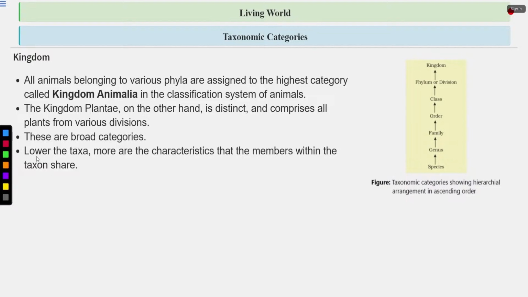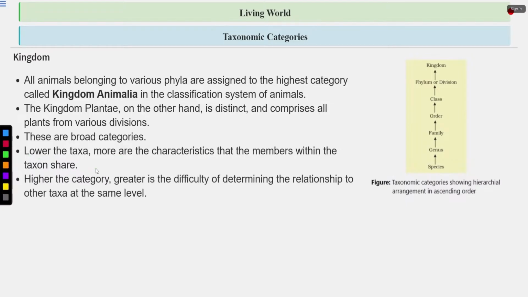Now this is a very important line. Lower the taxa, more are the characteristics that the members within the taxon share. Higher the category, such as kingdom, greater is the difficulty of determining the relationship to other taxa at the same level. This line is also very important, because the number of similarities is very less.